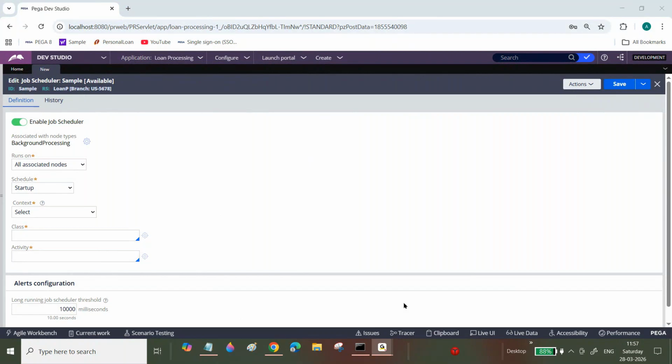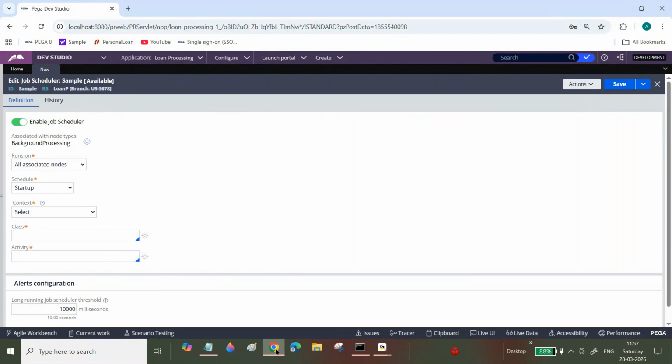If someone clicks on it by mistake, then it will be enabled and it will do some activity. Whatever activity logic you have written, it will execute and then it will have an impact. For example, if you create a job scheduler and you want to stop it permanently,